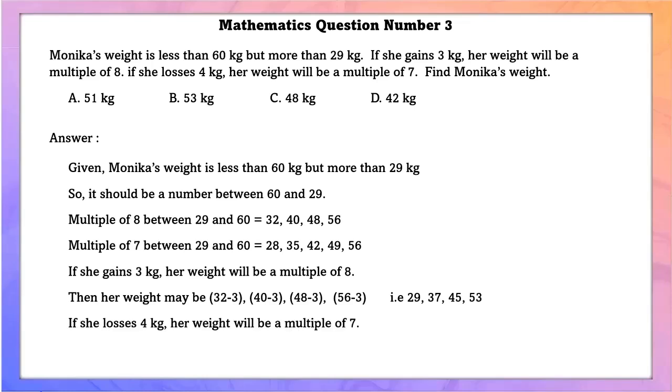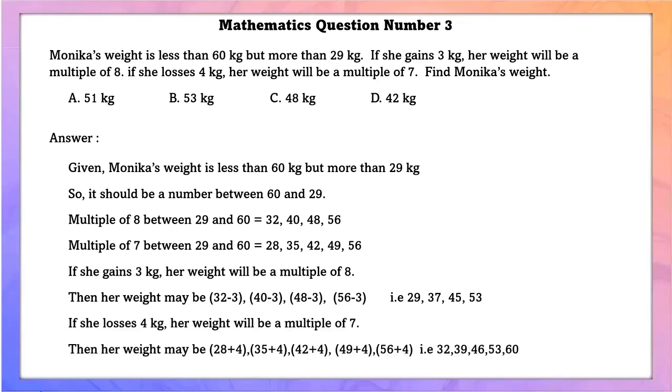And if she loses 4 kg, her weight will be a multiple of 7. If we subtract 4 from 32, we can get a multiple of 7, that is 28. If we subtract 4 from 39, we can get a multiple of 7, that is 35. Now in here, we can see that there is one number common, that is 53. So most likely this number would be Monica's weight.